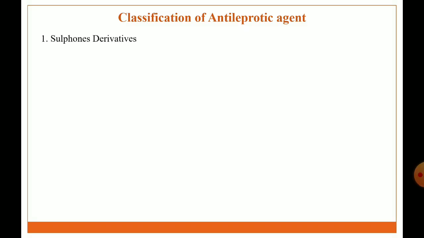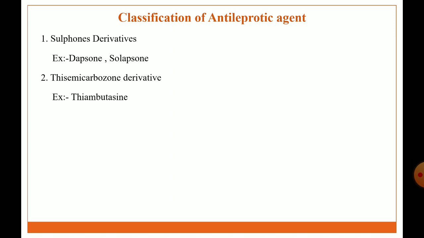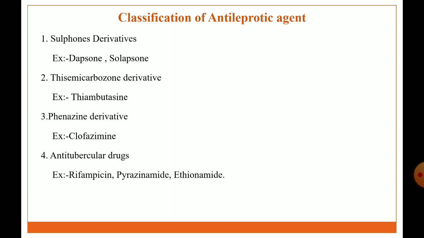Classification of anti-leprotic agents. First class is sulfone derivatives. Example, dapsone, solapsone. Second class is thiourea derivatives. Example, thiambutosine. Next class is phenazine derivatives. Example, clofazimine. Next, antitubercular drugs. Example, rifampicin, pyrazinamide, ethionamide. Next class is antibiotics. Example, minocycline, ofloxacin, clarithromycin.